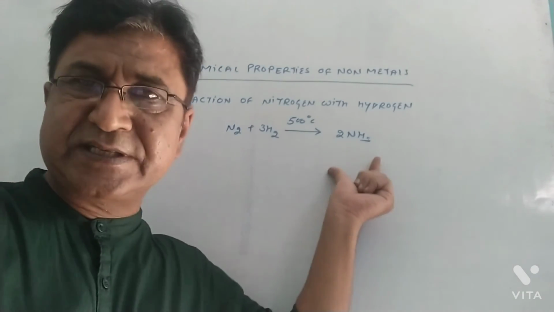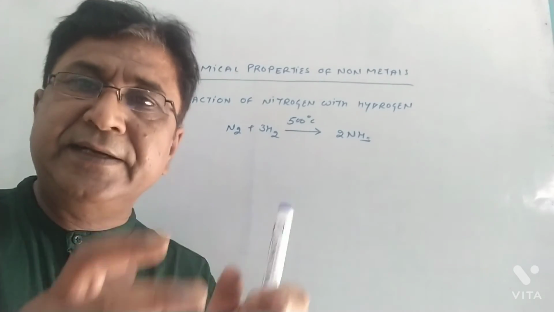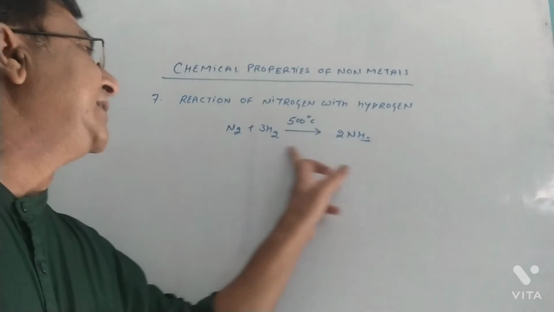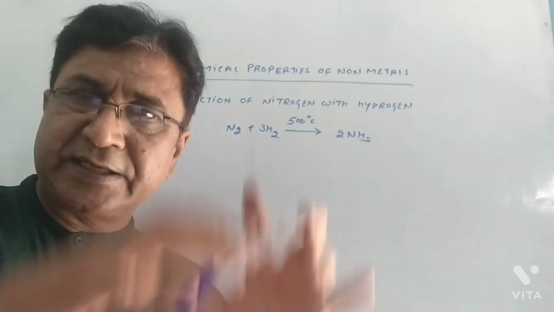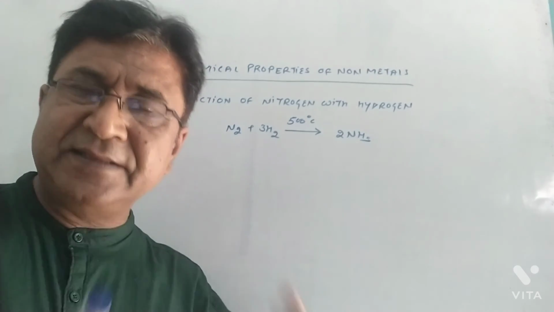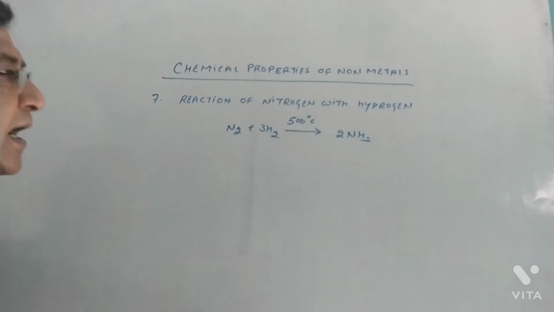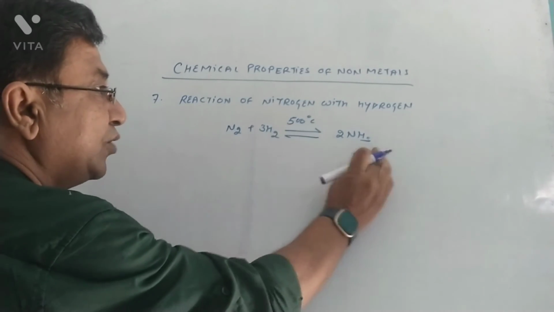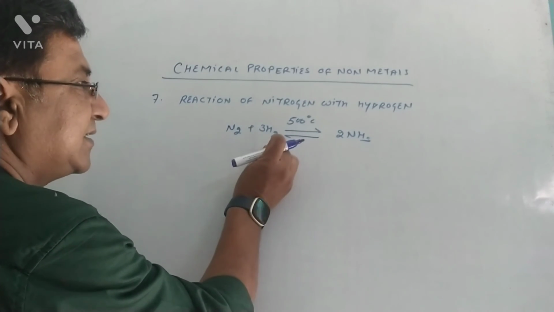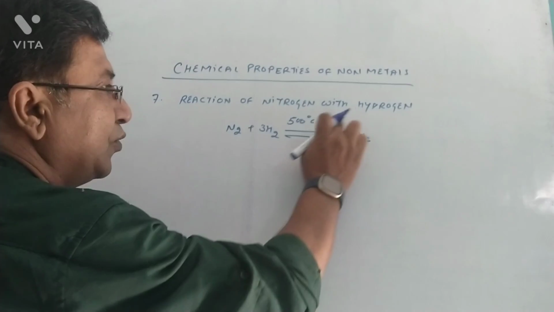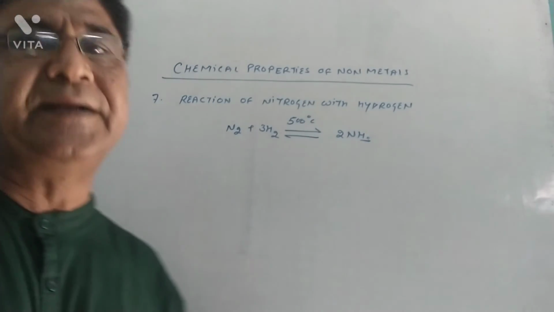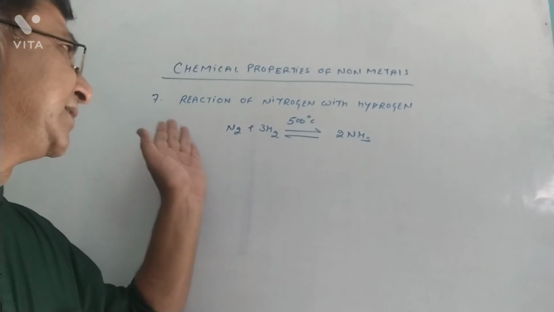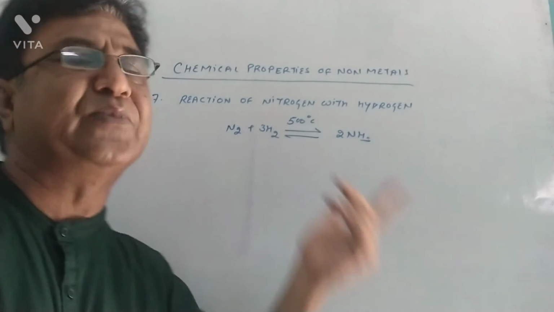But this ammonia gas which is produced is collected in a cold container. Why so? This particular reaction produces heat also. If it is contained in a normal container, that container will gain the heat, and after gaining the heat the reaction will get reversed, meaning ammonia will start breaking into nitrogen and hydrogen. So to avoid that, ammonia is always collected in a cold container. So as per the chemical properties, the reaction of nitrogen and hydrogen always produces ammonia.